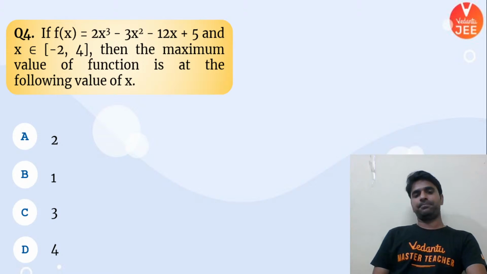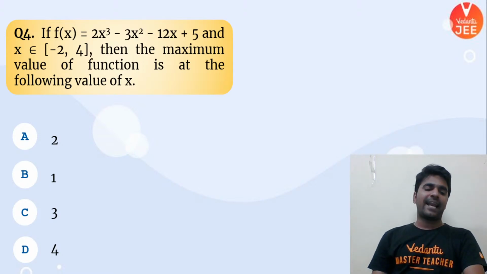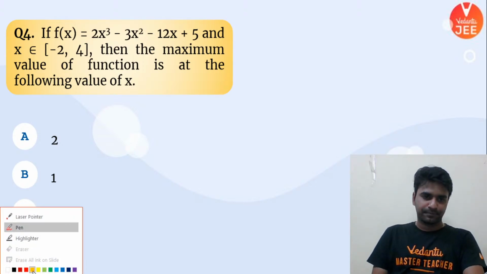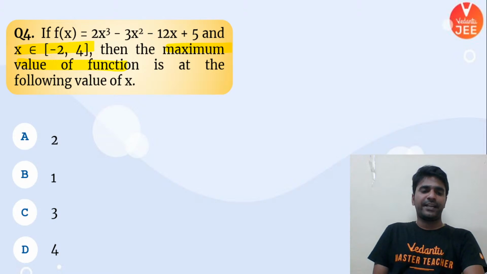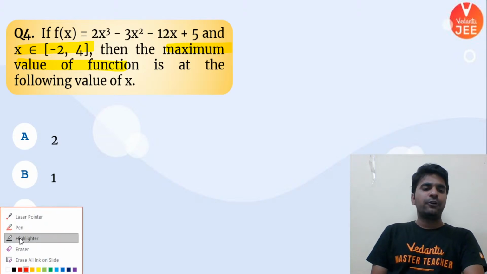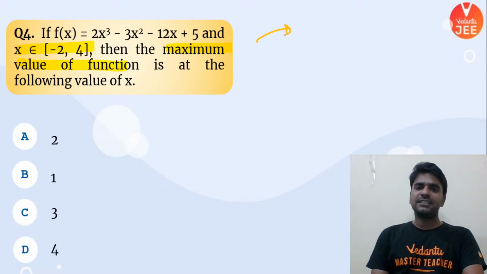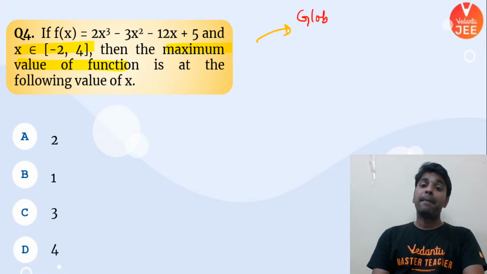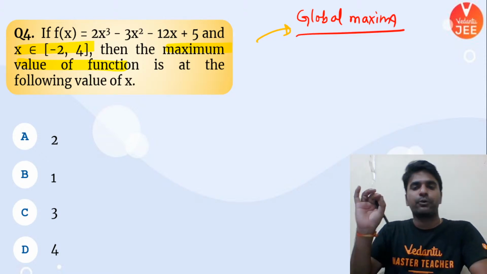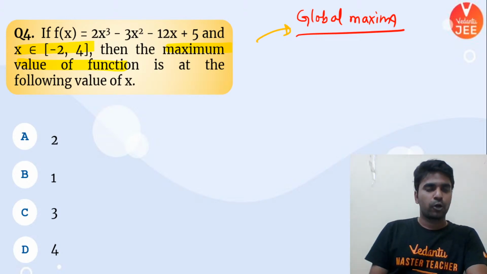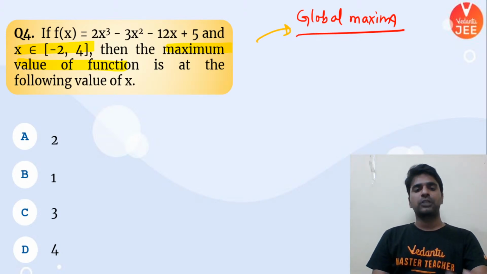Okay, let's do this question. f of x is given to me as this, and I have to consider this particular domain. Then the maximum value of the function is what I need to find out. Now, it is written maximum value of the function. That means I need to find out global maxima. It is a very important thing. Maximum value of the function means overall your function is taking what as the maximum value. That means you need to calculate global maxima. Global maximum is also known as absolute maxima.